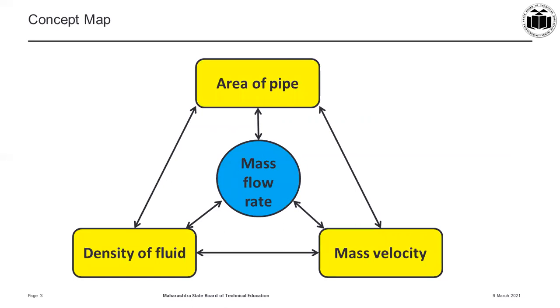Now, in the subsequent slides, we'll understand how the area of cross section, the density of fluid, and velocity affect the mass flow rate, and therefore the mass flow rate is affected by all these variables.